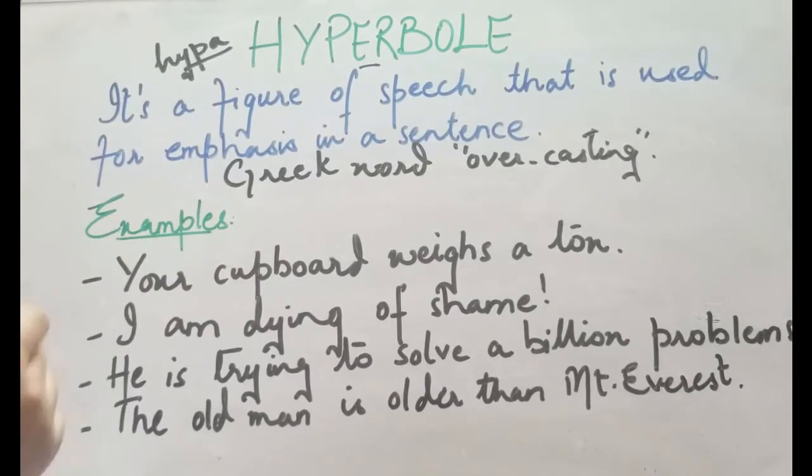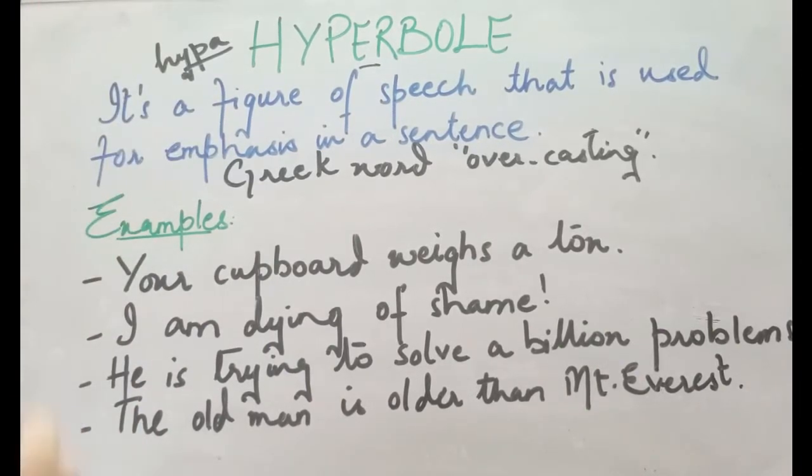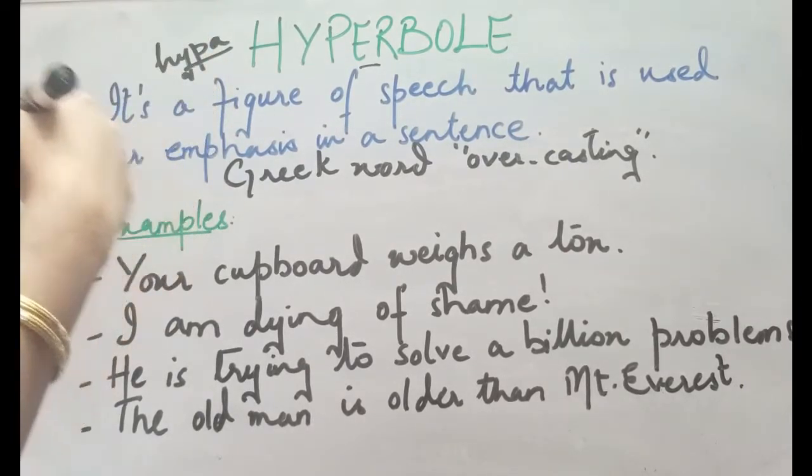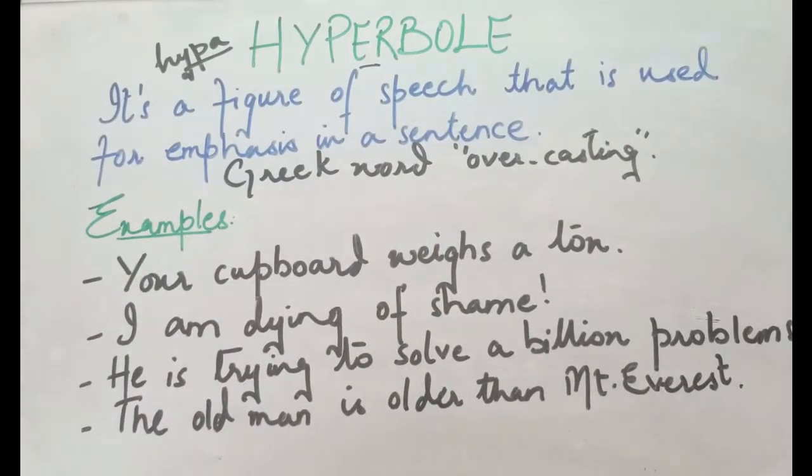The last one: the old man is older than Mount Everest. Someone who has maybe crossed the age of hundreds. Nowadays people live for not more than 60 or 70 years, so his age might have extended to 100 years. So you say the old man is older than Mount Everest.